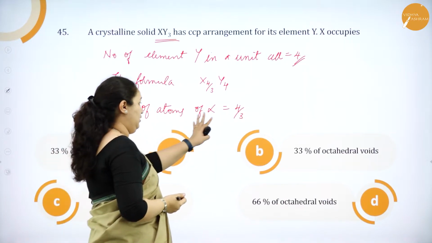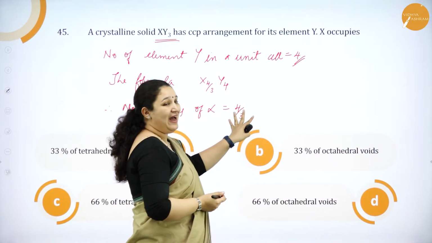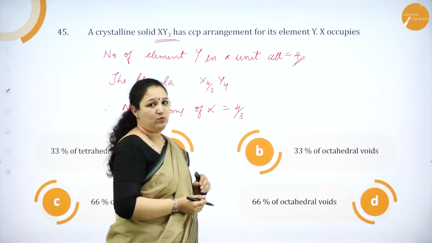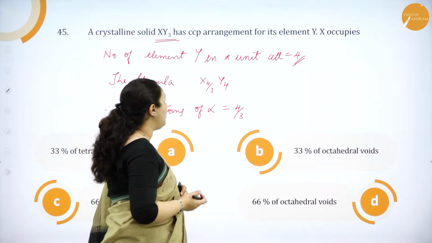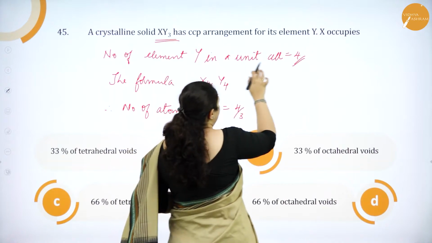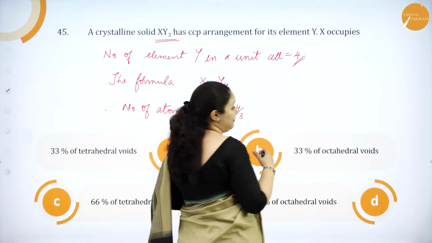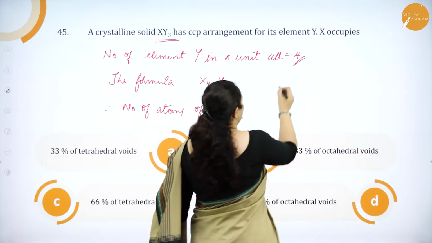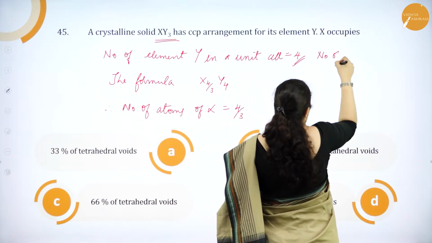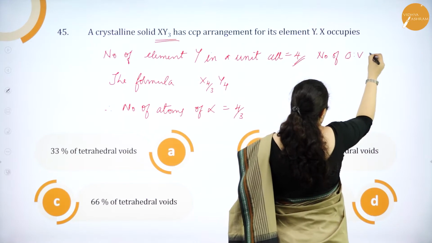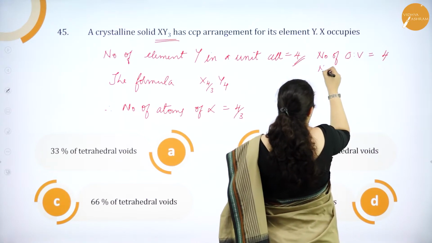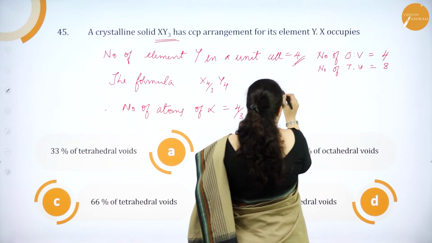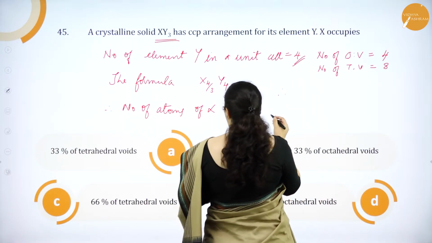So, if 4 by 3 atoms of X is there and it is occupying octahedral voids, then how many octahedral voids should be there? See, the number of element Y is 4. That means the number of octahedral voids also will be 4. So, number of octahedral void is equal to 4 and number of tetrahedral void will be equal to 8. So, therefore, we will see the percentage, okay.